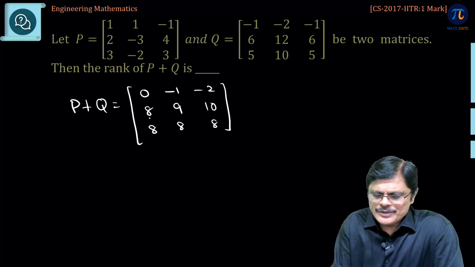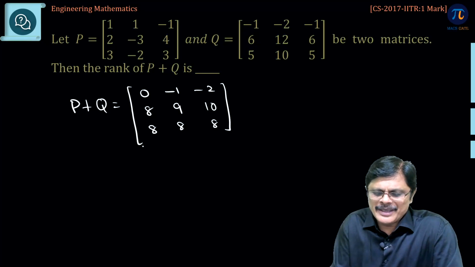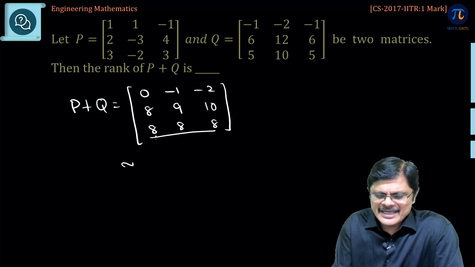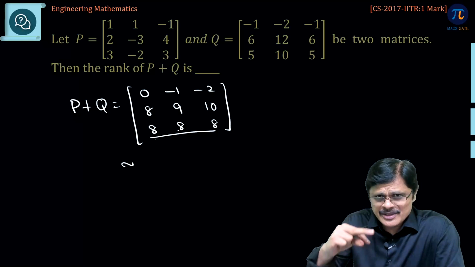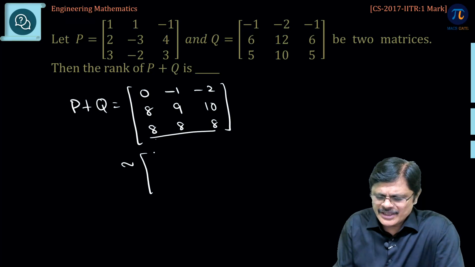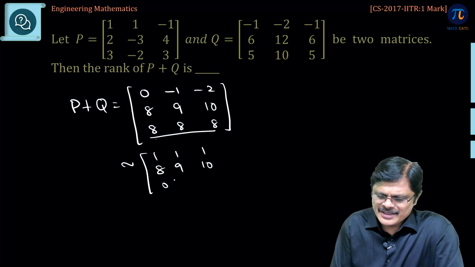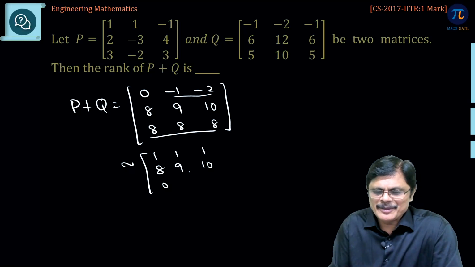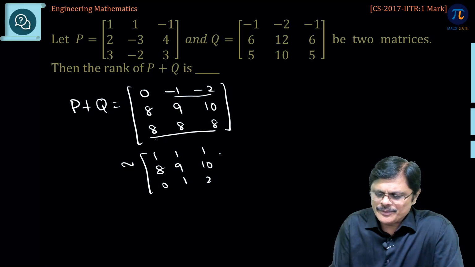Okay. Now, you see some relation is there, try to make them 0, or this one, 8 8 8, that is better to make equal to 1. So, I just make it as 1 and swap first and third rows, so that it becomes 1 1 1, this is 8 9 10, this is 0. Okay. Instead of working with negative numbers, let us multiply with -1 or divide by -1, you get 1 2.